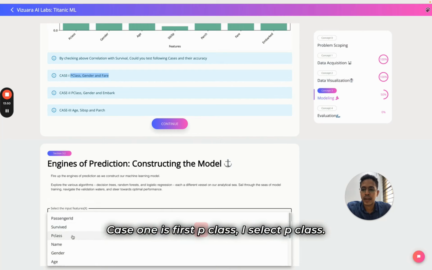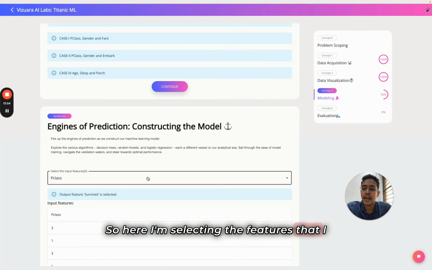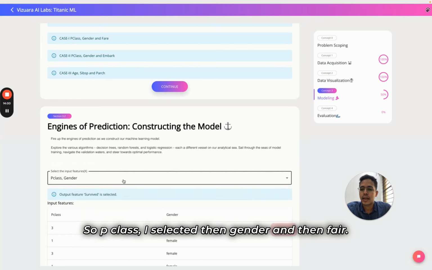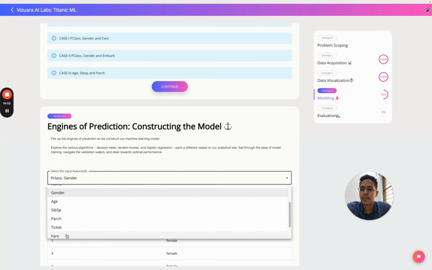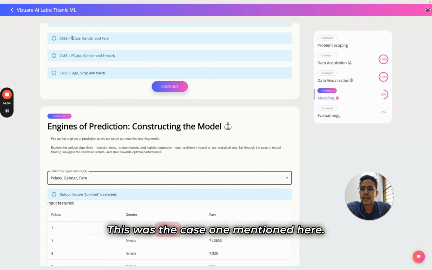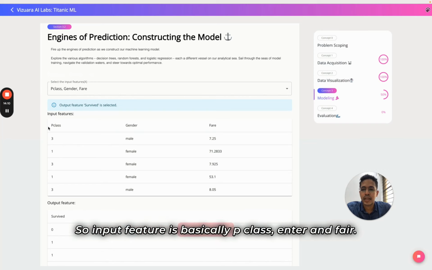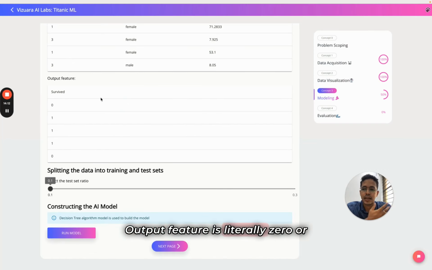I select P class, as I am selecting the features that I should use for modeling the AI model. Then gender, and then fare. So these 3 were case 1 mentioned here. Input feature is basically P class, gender and fare. Output feature is literally 0 or 1, survived or not survived.